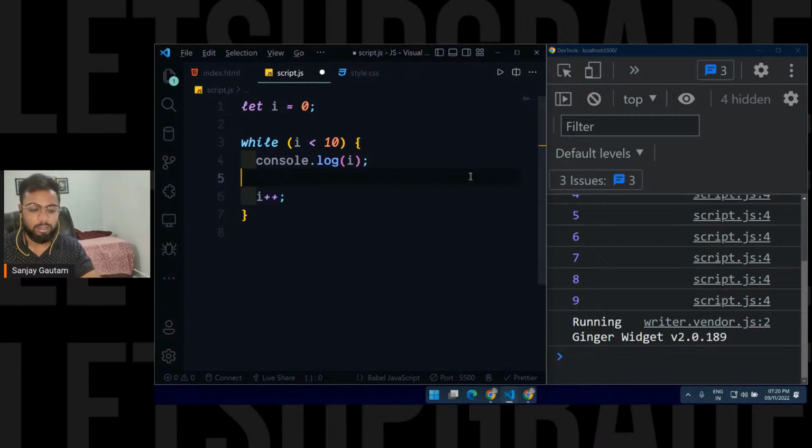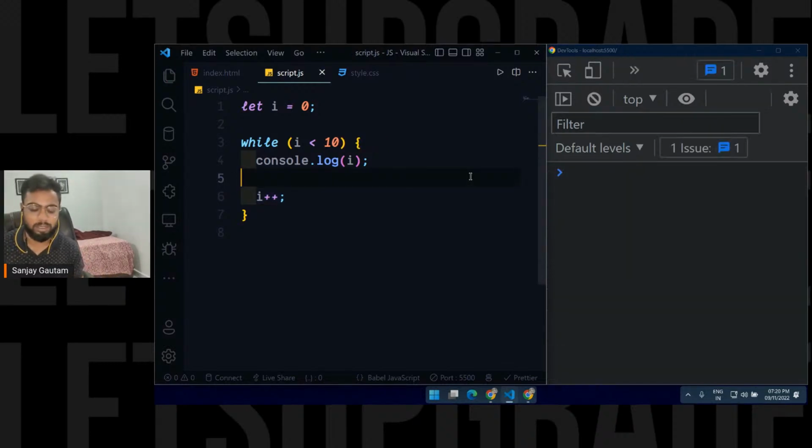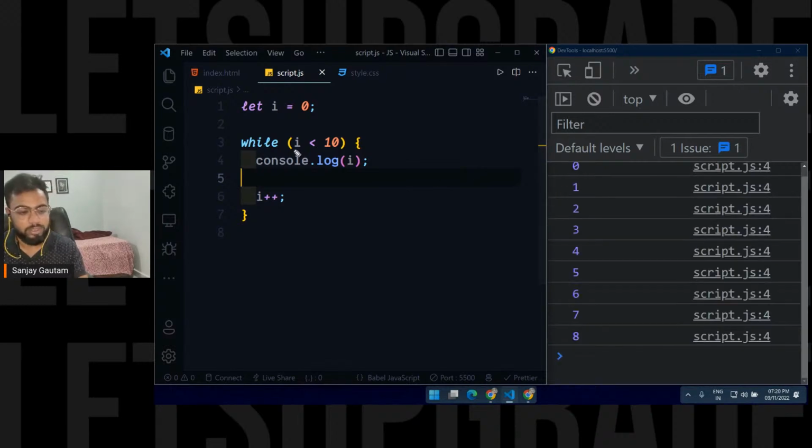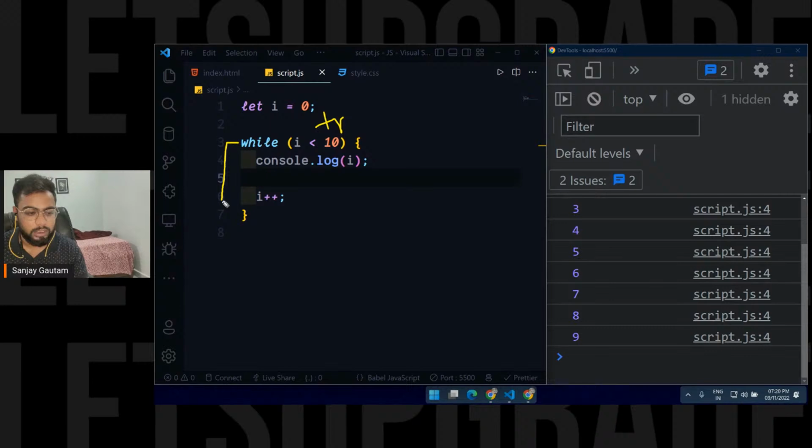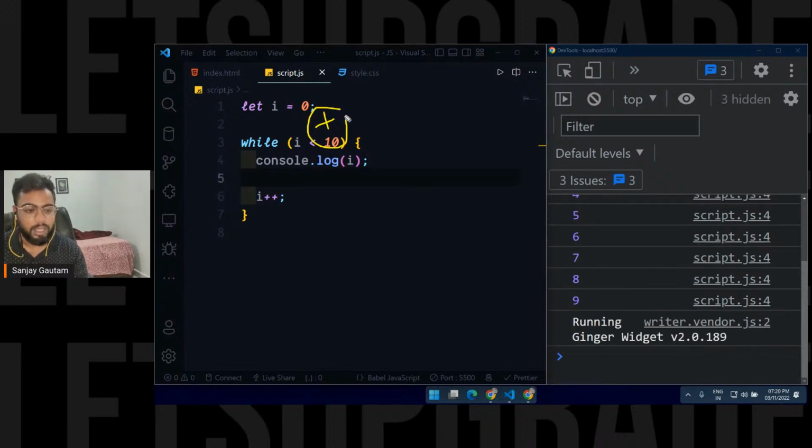Okay, so this is a while loop. That's all. That is all about the while loop. In the while loop, you just have a single part. If this condition is true, this piece of code will get executed, and if it is false, it is just going to skip everything and continue. So this is a while loop.